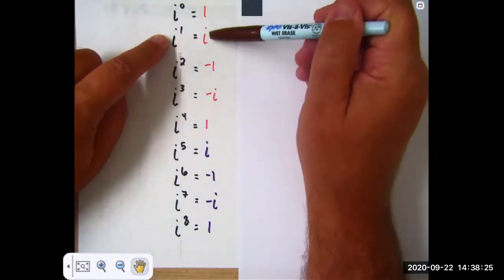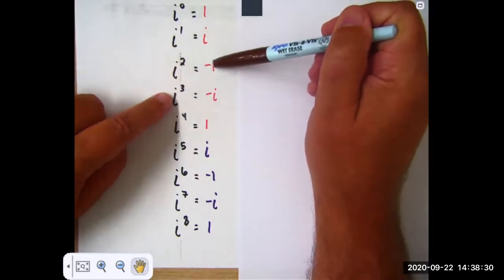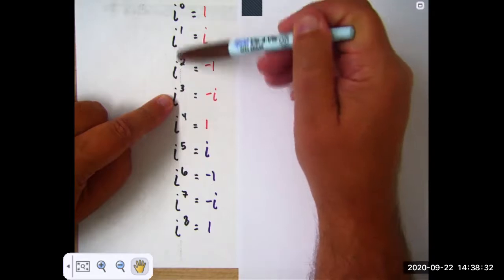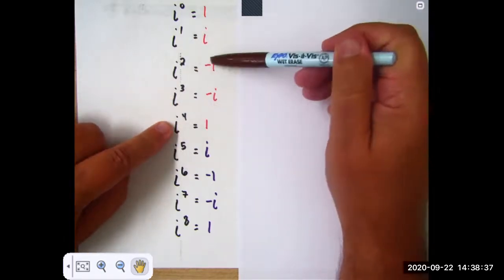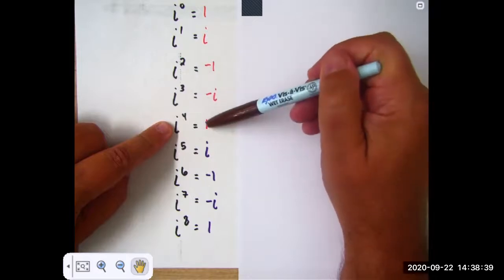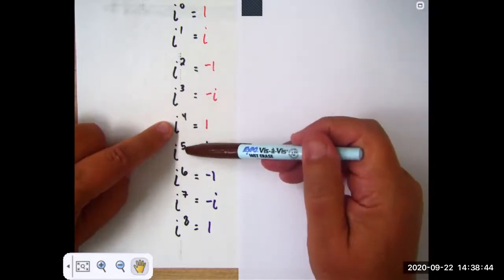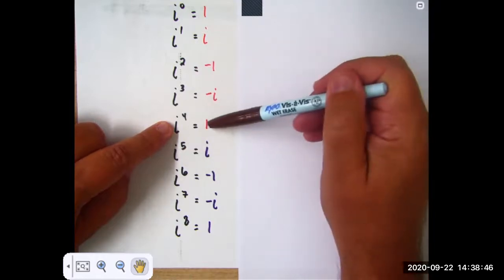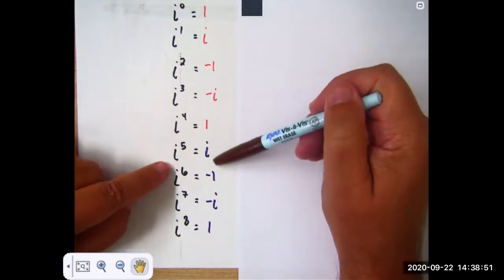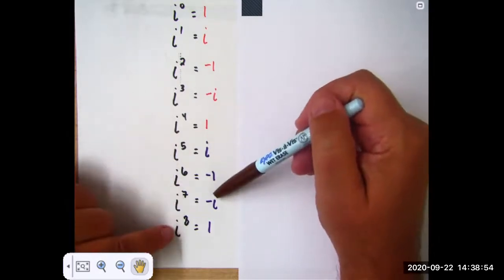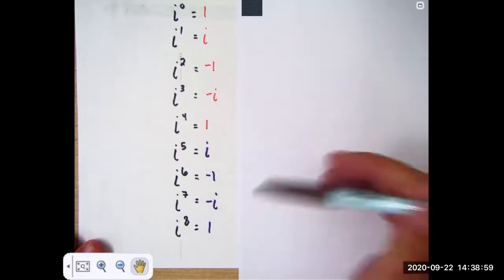There's i to the first is i. i squared is i times i. i cubed is i squared times i, which is -i. i to the fourth is i squared times i squared, which is 1. i to the fifth is i to the fourth times i to the first, which is 1 times i, which is i. So we keep getting this repeating pattern of i, -1, -i, 1.